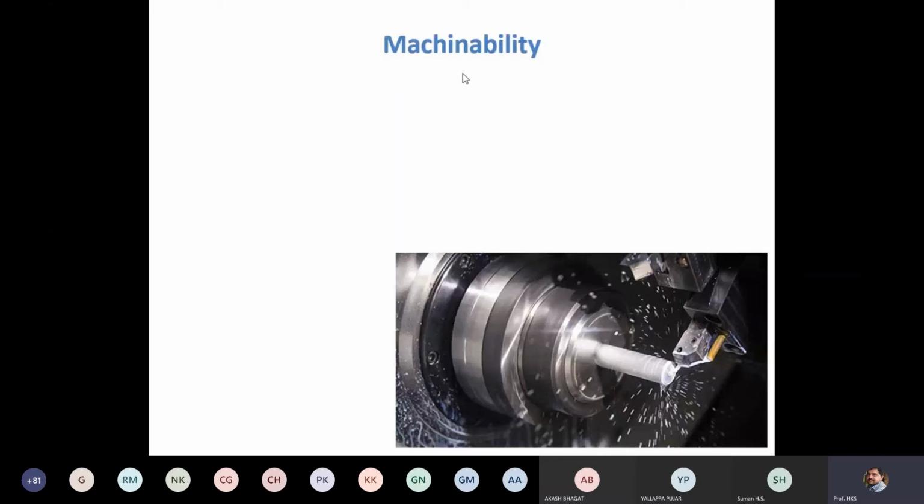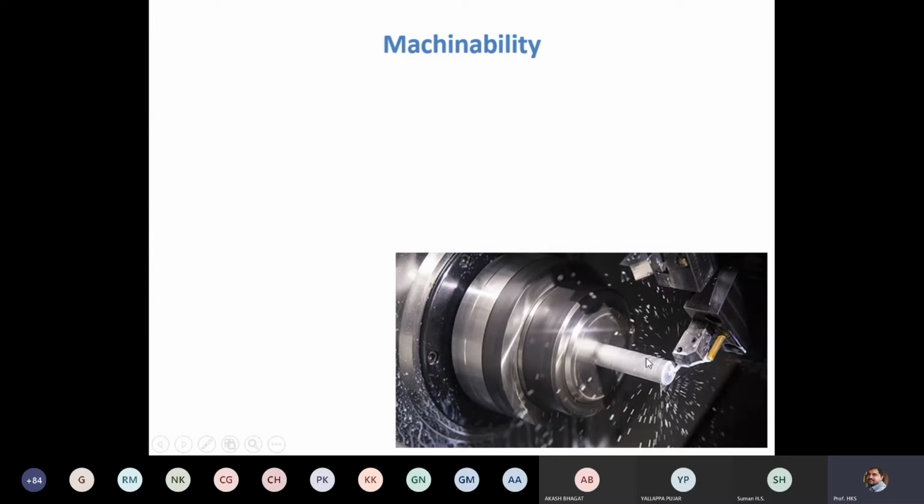Similarly, machinability means how easily we can perform machining. In this figure you can see machining means we are going to remove the extra material from the work part. So this is the work part, and with the help of this cutting tool, we are going to remove the extra material.